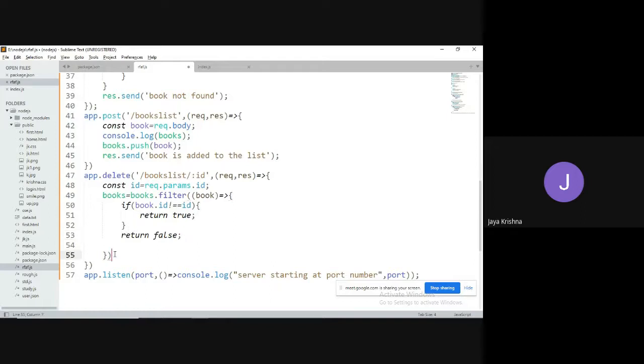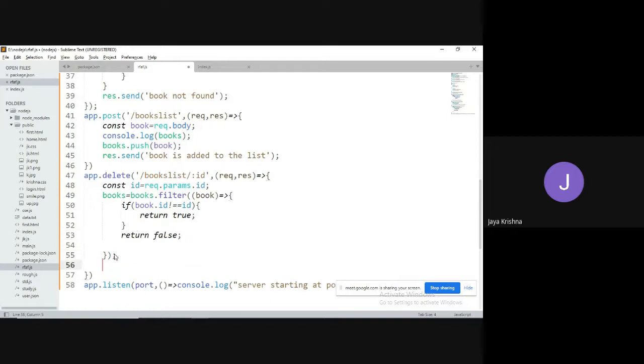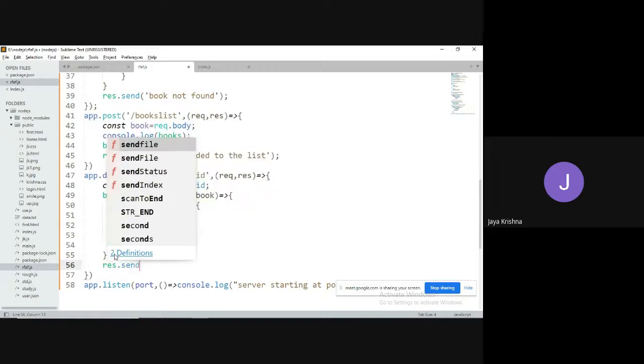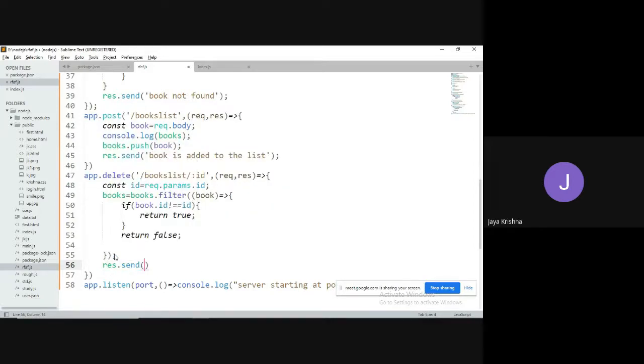After completion of everything, I would like to send the response as book not found. If the book is there, I will go for book is deleted.